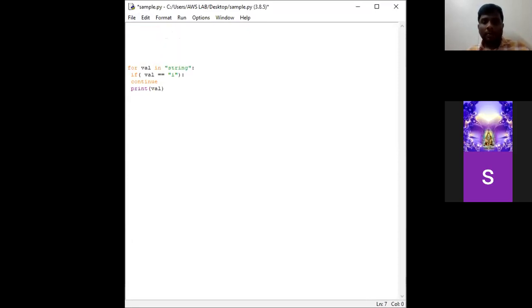This is the program. See, in the previous example, instead of a string, I mentioned IT department. The same I shall mention: for val in IT department. Next, the if condition. In the if condition, the body is continue.